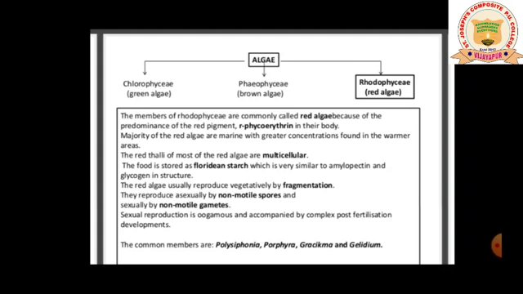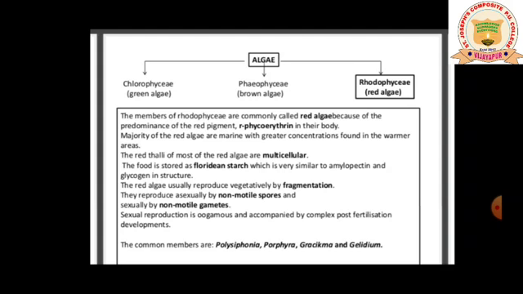The peculiar character seen in the red algae is post-fertilization development. You should remember the peculiar characters so that you can differentiate them easily. The common examples are Polysiphonia, Porphyra, Gracilaria and Gelidium. These are the examples, my dear students.